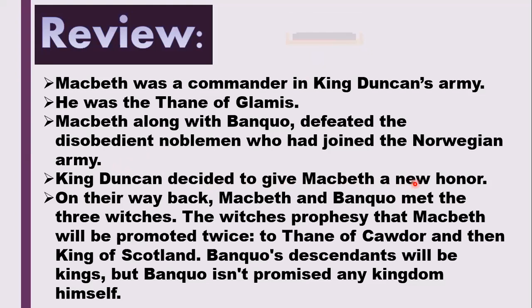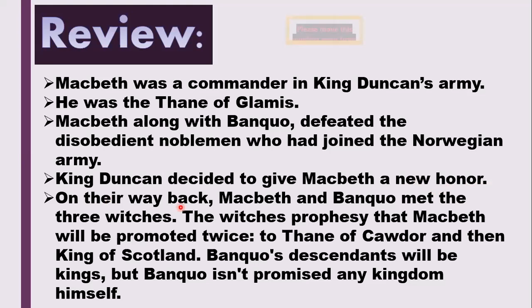And what was it? Everybody praised Macbeth a lot. Everybody talked about his bravery, his courage, and the way he fought in the battleground. It was all extraordinary. So finally, King Duncan was very happy. He was very pleased with Macbeth, and he decided to give him a new honor. And what was that new honor? It was the Thane of Cawdor. He wanted to make him the Thane of one more place, and that meant a lot.